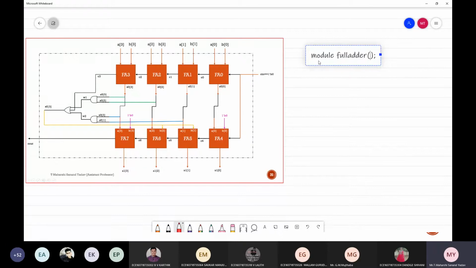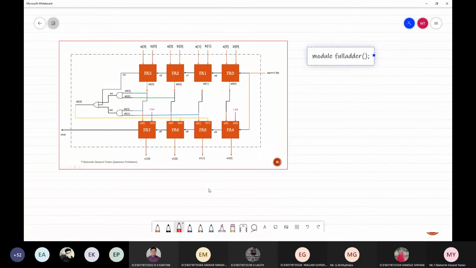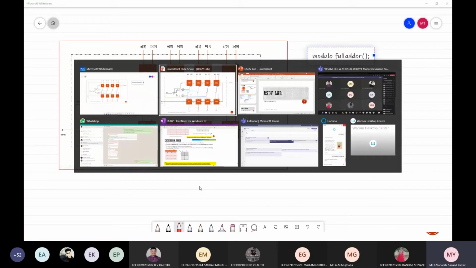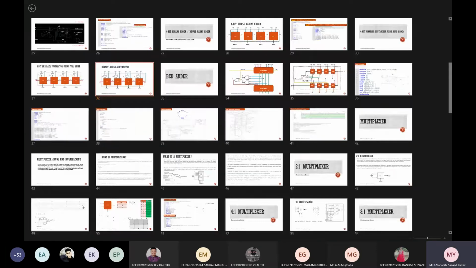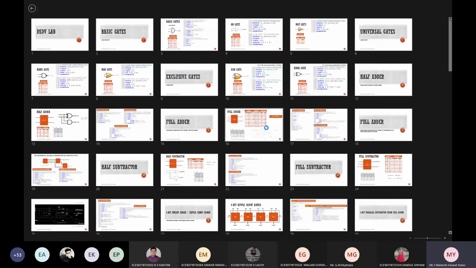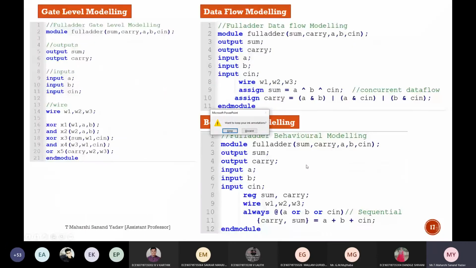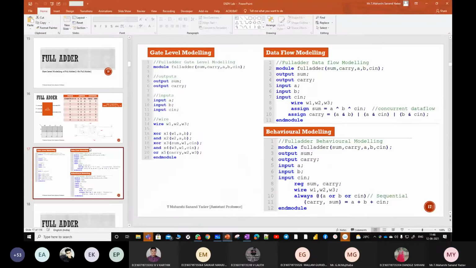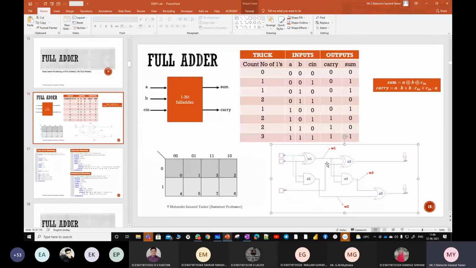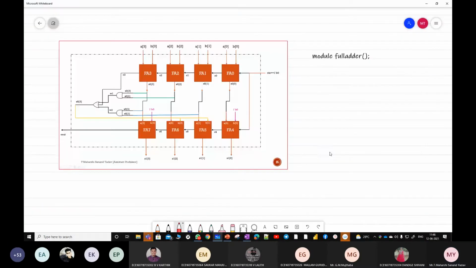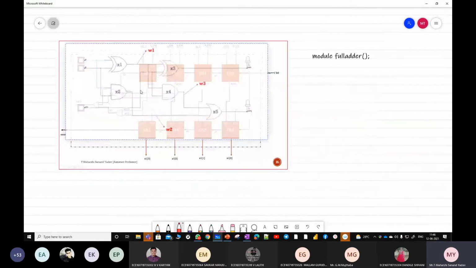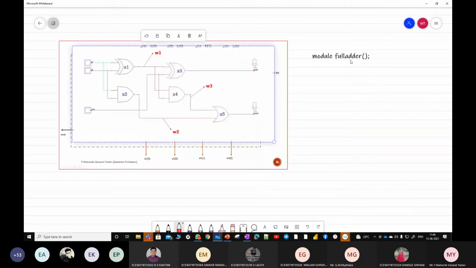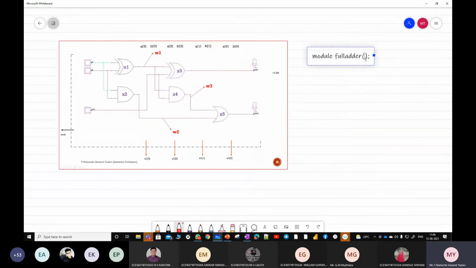So for this, simply follow the diagram which we have followed in the previous case. So what is that diagram? Directly go for that particular full adder code. So I think I've written it somewhere. So directly I'll use this particular thing. Full adder. For this diagram, I'll write the code. Okay, by seeing this diagram, can anyone tell me the code? I'll write it here first. So module name, port list.